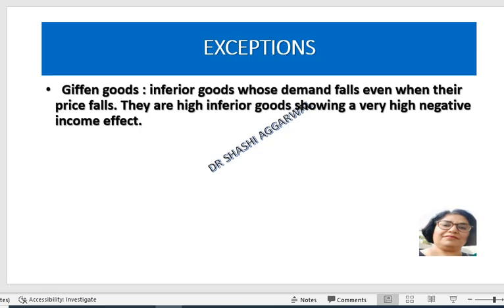Giffen goods are those inferior goods which are consumed by the poor. When their price falls, their purchasing power in real terms increases, so they will not buy the inferior goods. And when their price rises, they will demand more. So in the case of Giffen goods, price and demand are positively related to each other.